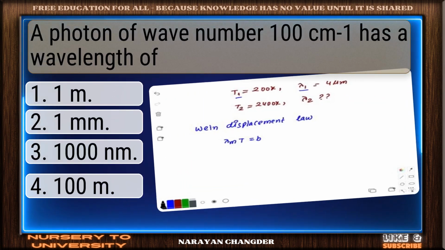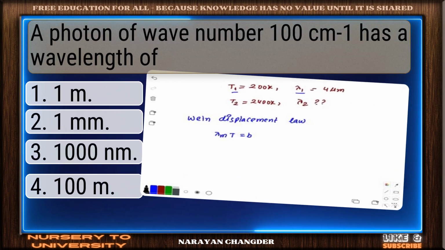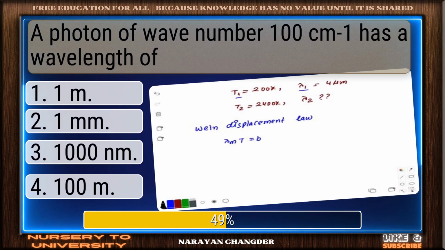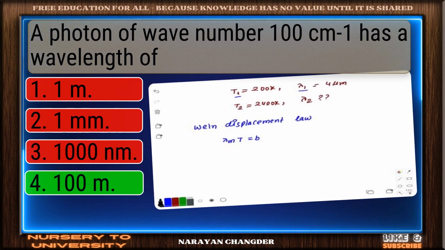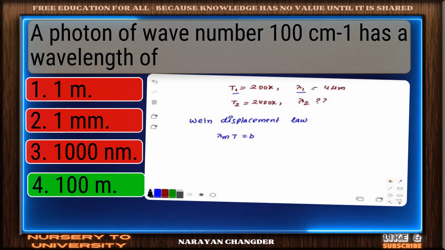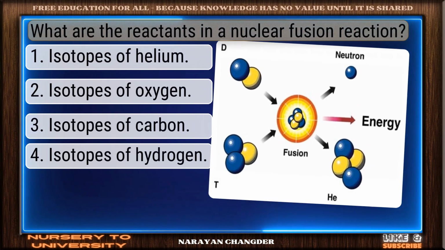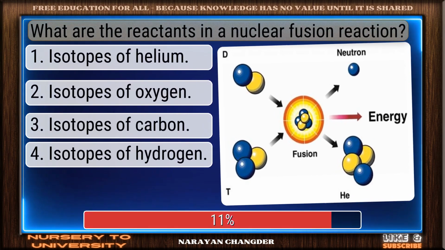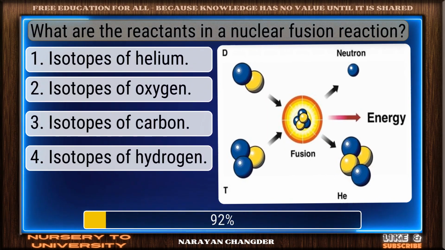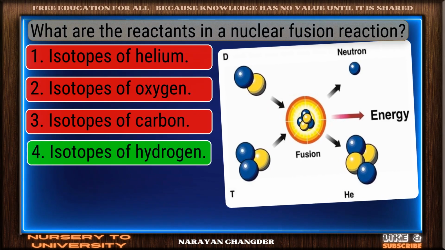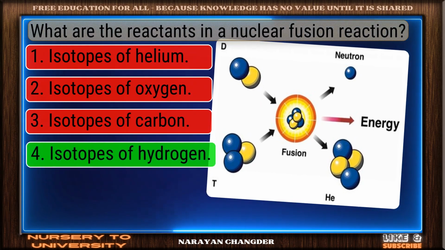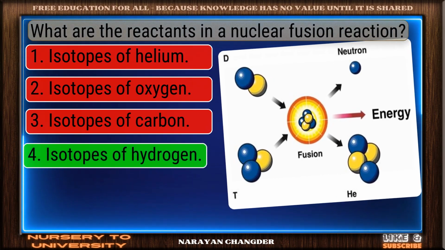A photon of wave number 171 has a wavelength of valid point. 100 mem is true. What are the reactants in a nuclear fusion reaction? Excellent choice. Isotopes of hydrogen is the right answer.